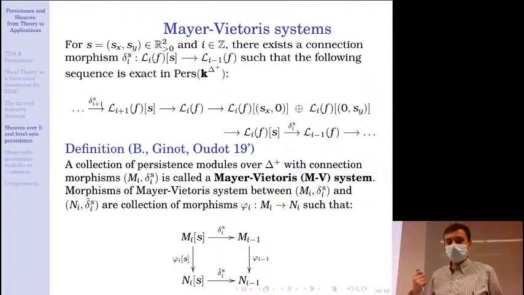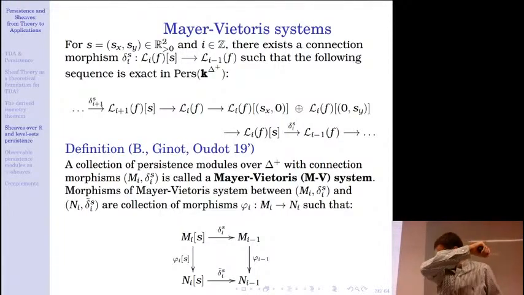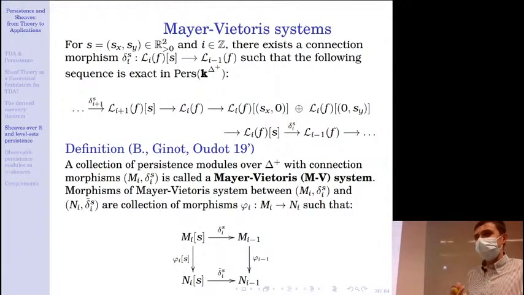And so this connection morphism fits in the long exact sequence of persistence modules that I have written just here. This long exact sequence can seem maybe a bit scary at first, but really when you write down what it means, it is nothing but the expression of the Mayer-Vietoris long exact sequence.